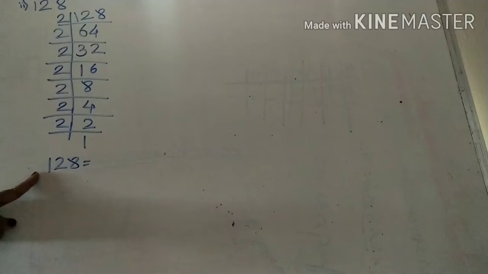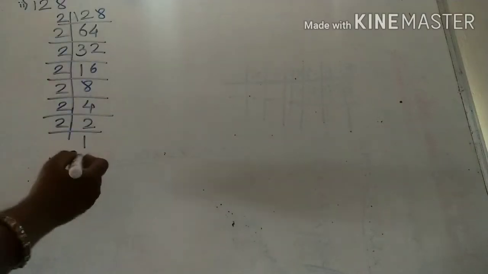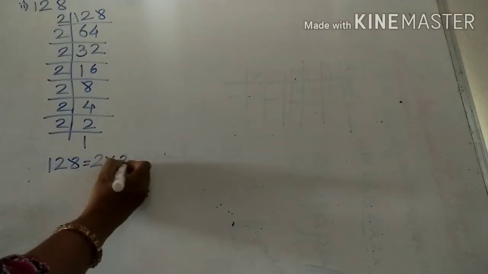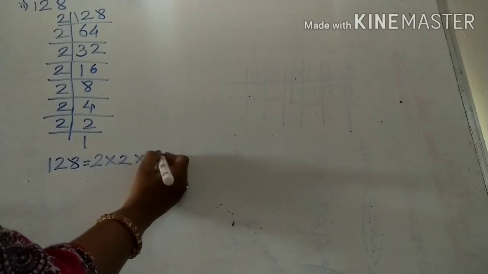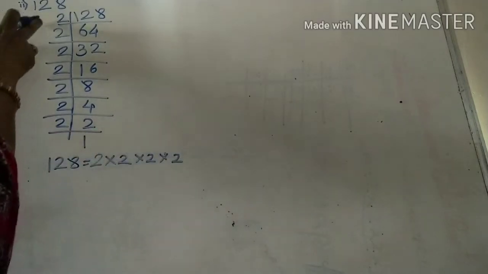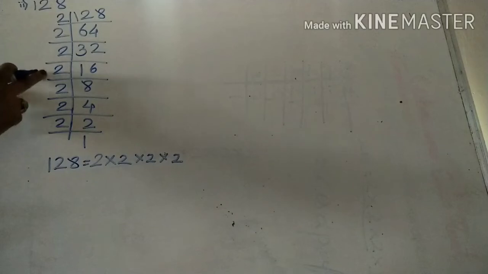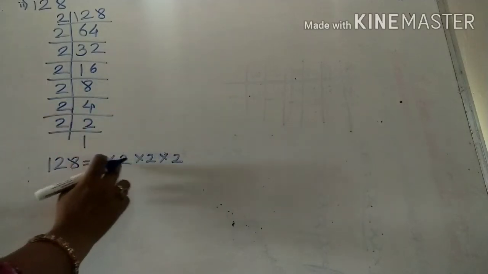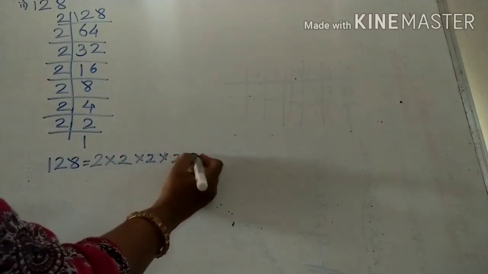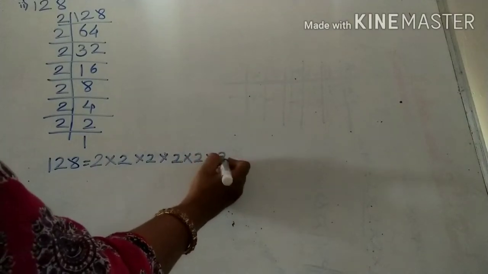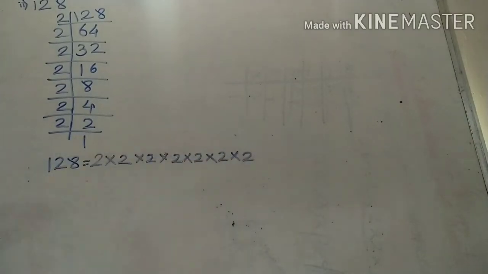Now the factors of 128 are 2 into 2 into 2 into 2, means 2 we have to multiply 7 times. 1, 2, 3, 4, 5, 6, 7 times.